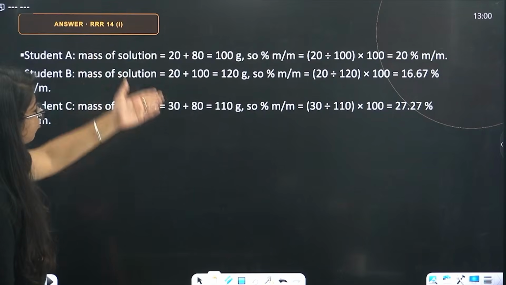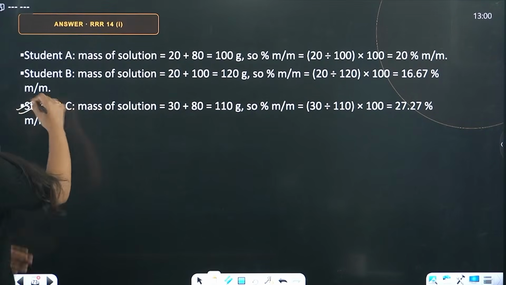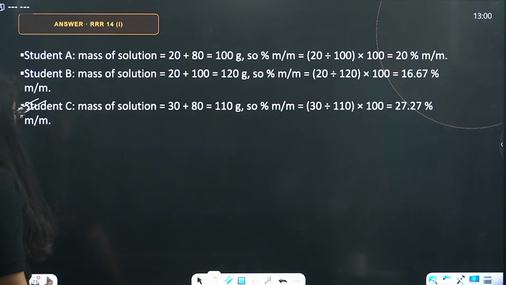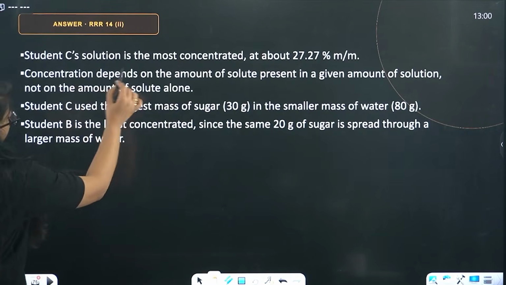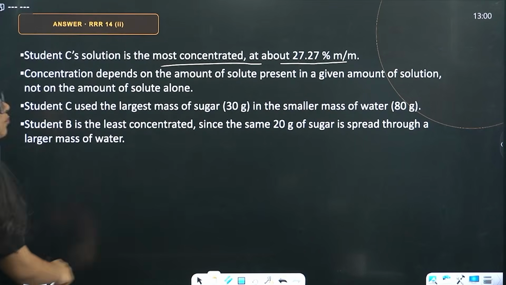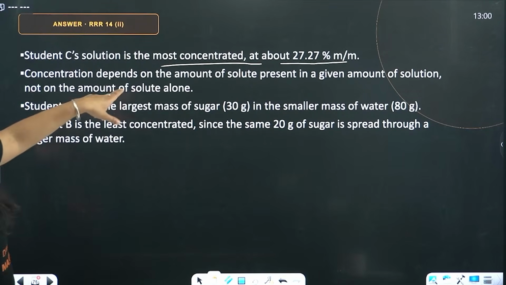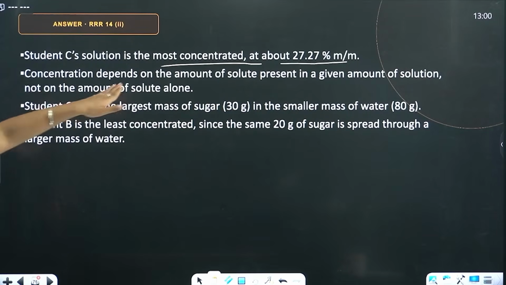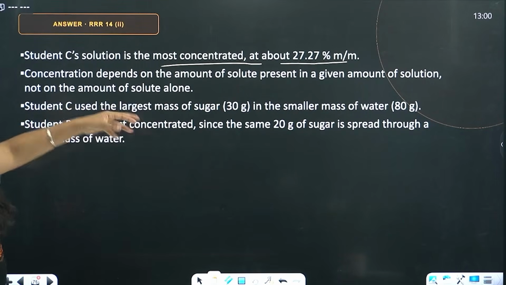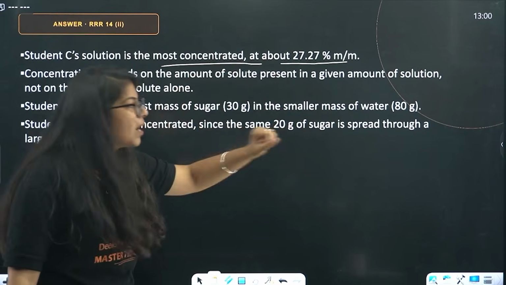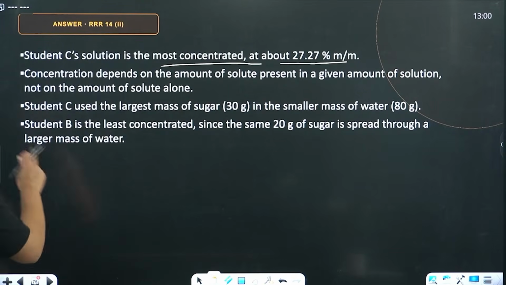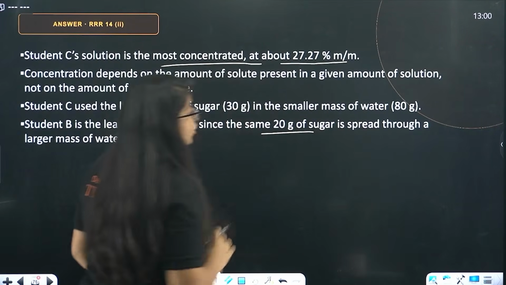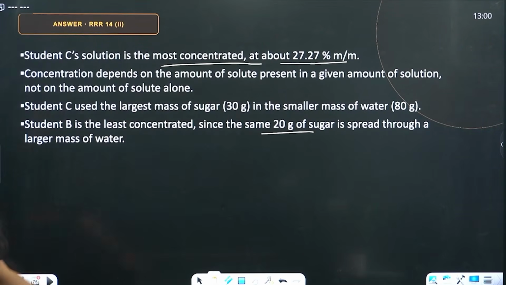Explain why. Student C. Student C's solution is more concentrated because percent M by M is the highest, at above 27.27% M by M. Concentration depends on the amount of solute present in a given amount of solution, not on the amount of solute alone. Student C used the largest mass of sugar in the smaller mass of water. Student B is the least concentrated since the same 20 gram of sugar is spread through 100 gram of water. Okay?